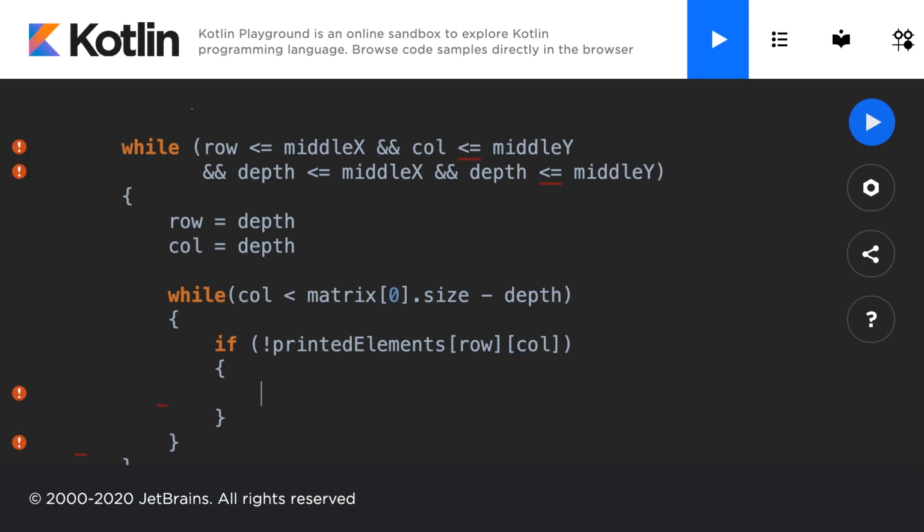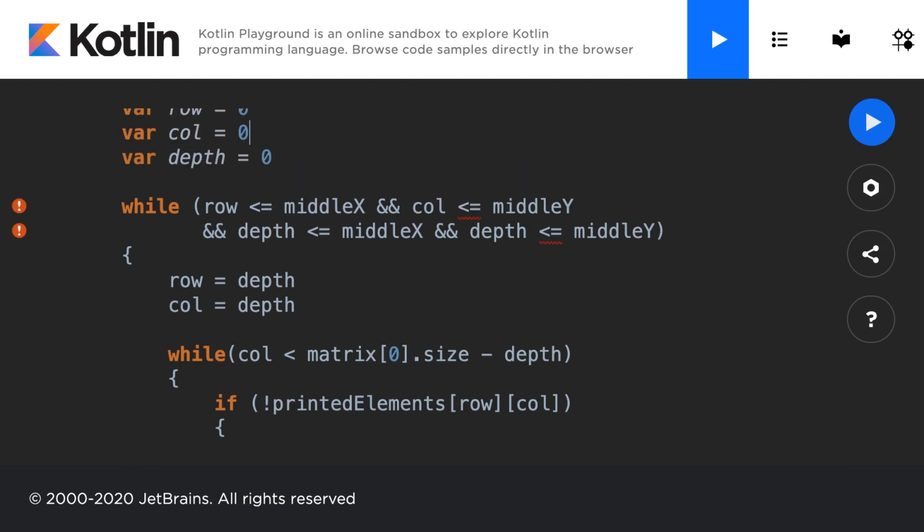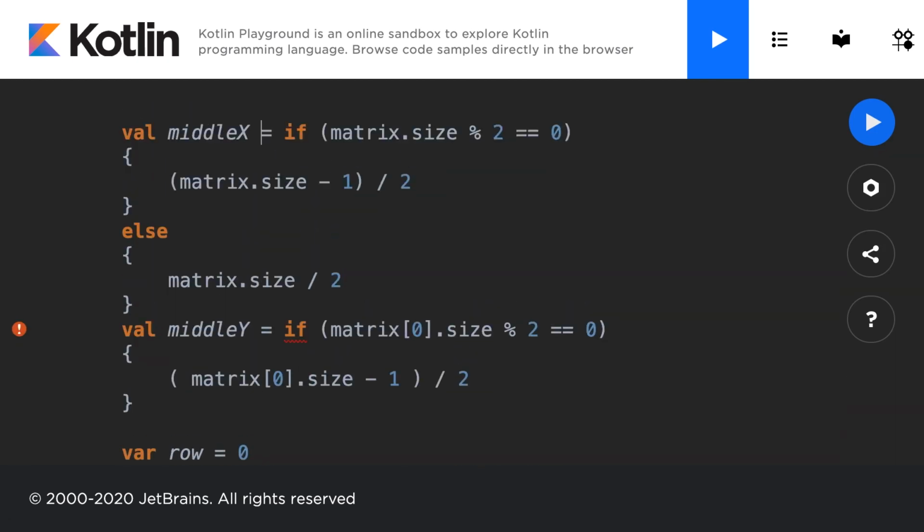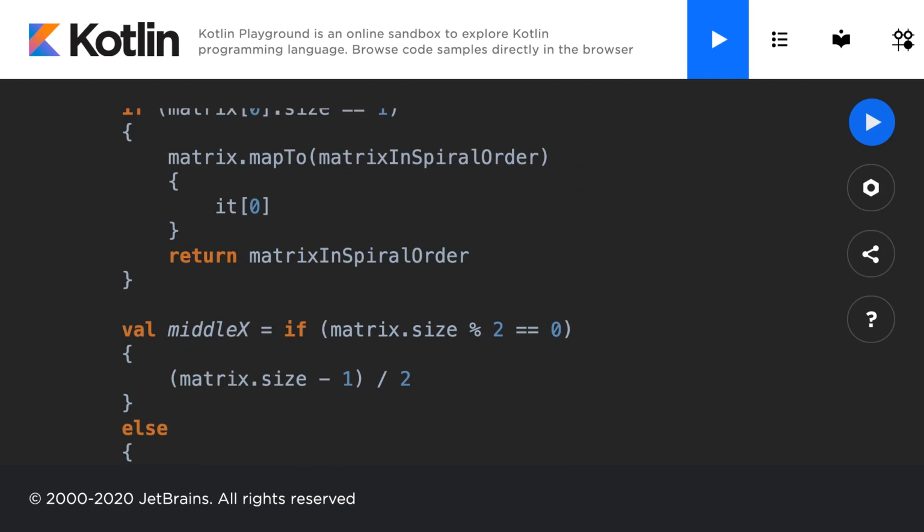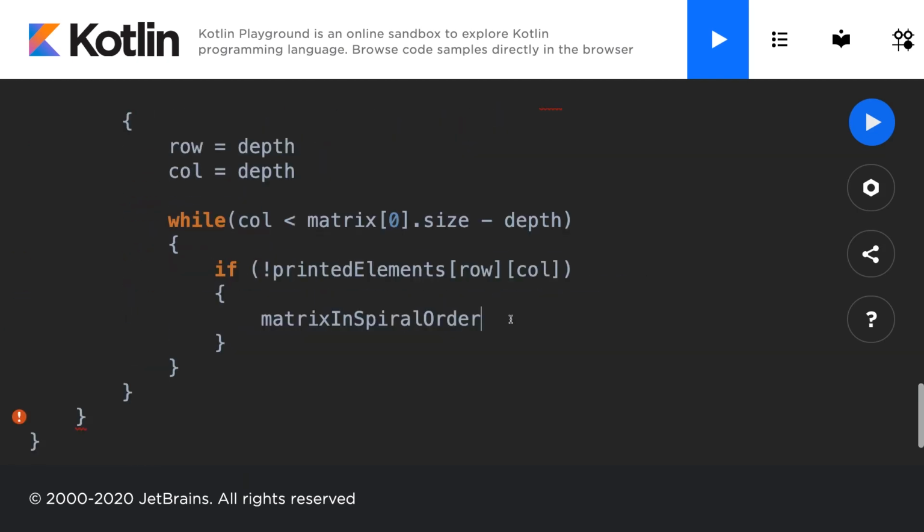Well, that means we have to print it. So we have to take the result, the list, the matrix in spiral order. That is the result that we're returning. So we have to copy that, and we have to add to it the matrix at the current row and the current column.